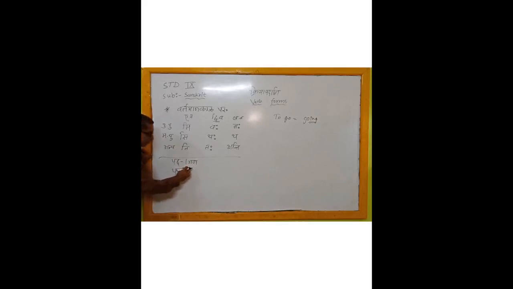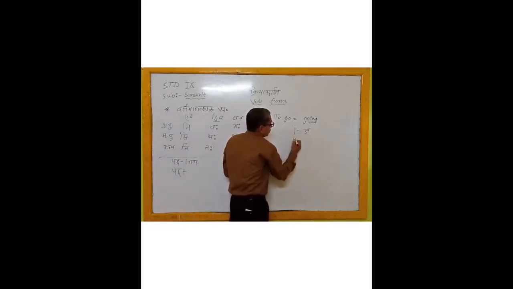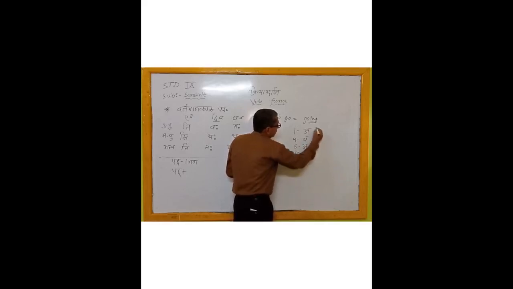First gana a, fourth ya, sixth a, and tenth aya. These are the gana pratyaya.